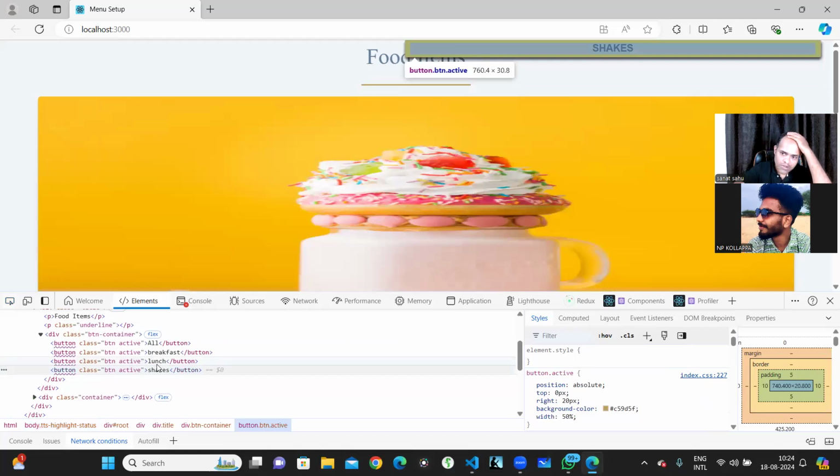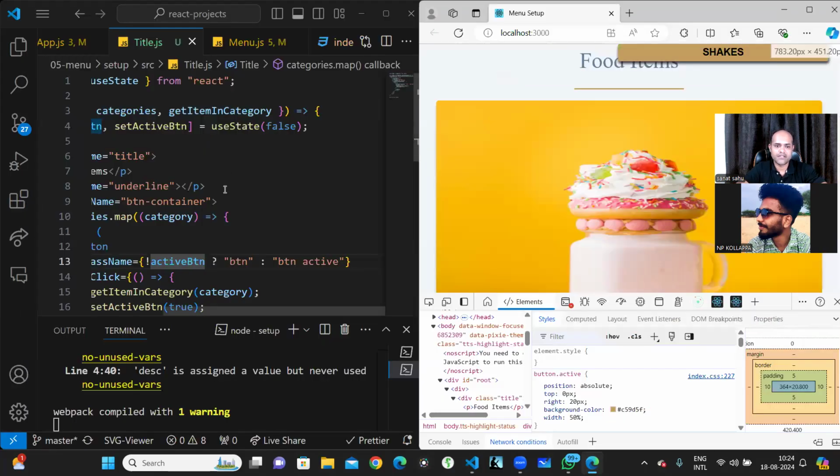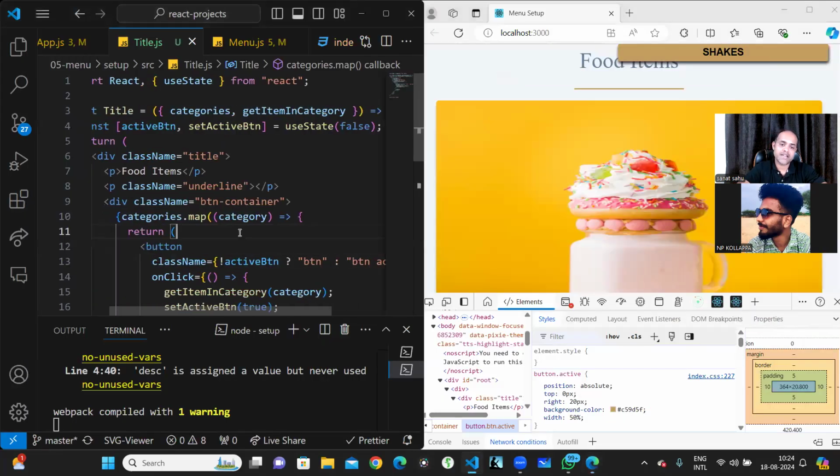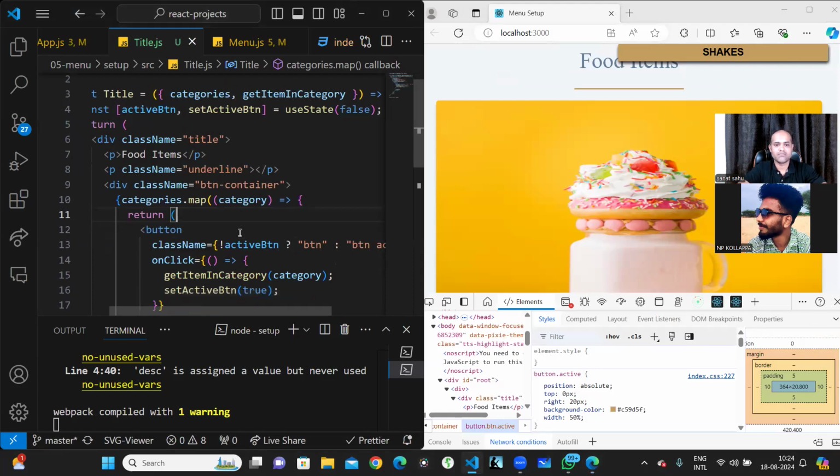One more problem is there. Once you click on some other button, that other button should remove the active, and other buttons shouldn't be active in that case, right? So that's the reason everything got added. Understood, right? Kolapa, what is the problem? When you are toggling between different buttons, we have to remove the active class also, right? Yes, sir. If it is previously active, then we have to remove it.